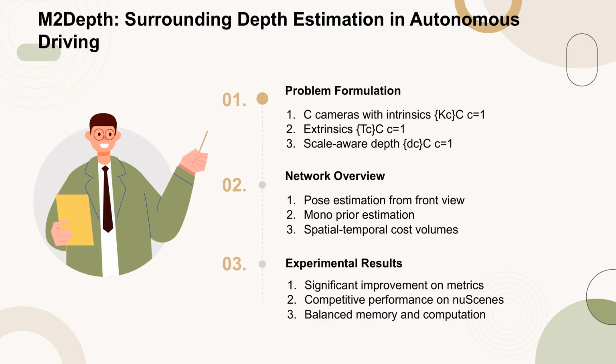M2 Depth addresses the surrounding depth estimation task in autonomous driving using multiple cameras mounted on ego vehicles. The problem is formulated with C cameras having known intrinsics and extrinsics, aiming to produce scale-aware surrounding depth. The network architecture involves pose estimation from the front view, monocular prior estimation, and the construction of spatial-temporal cost volumes. Experimental results demonstrate significant improvements in depth estimation metrics compared to existing methods, achieving competitive performance on the nuScenes dataset, while maintaining a balance between memory usage and computational efficiency.